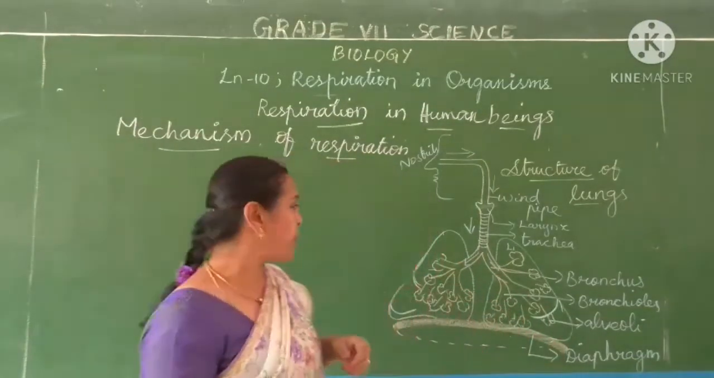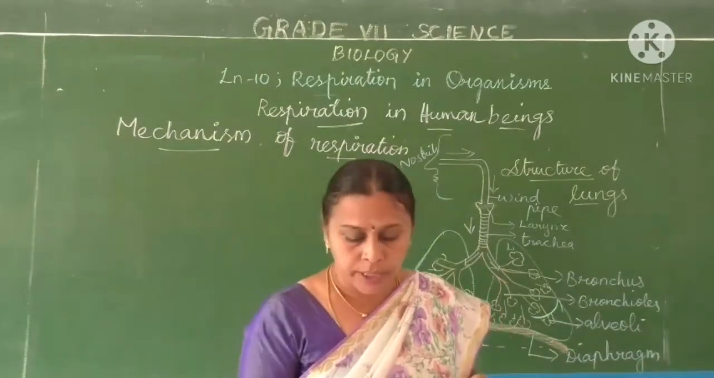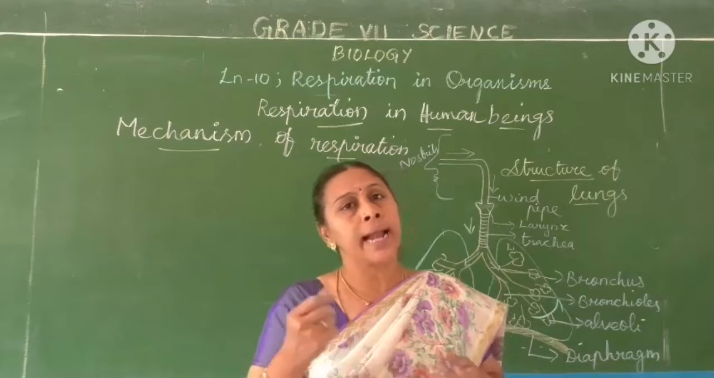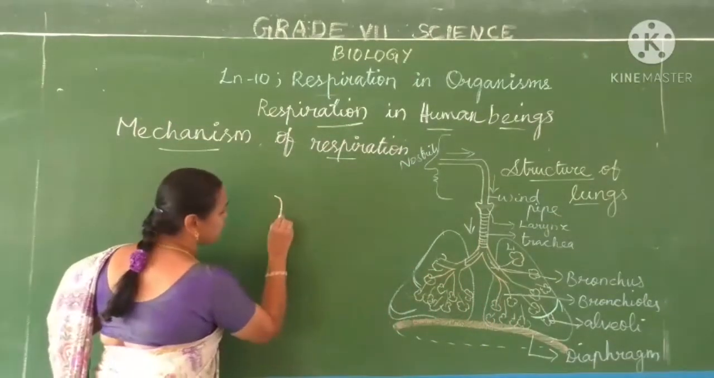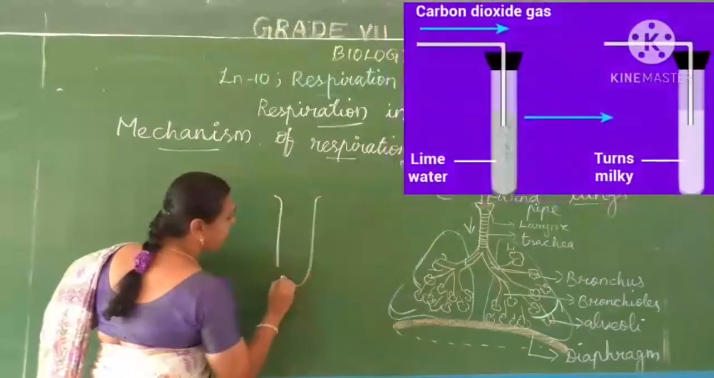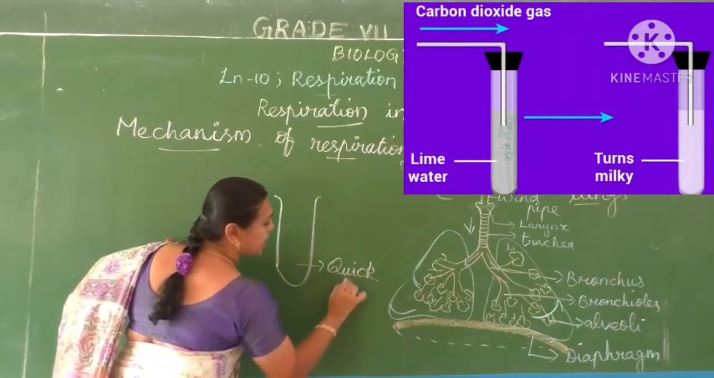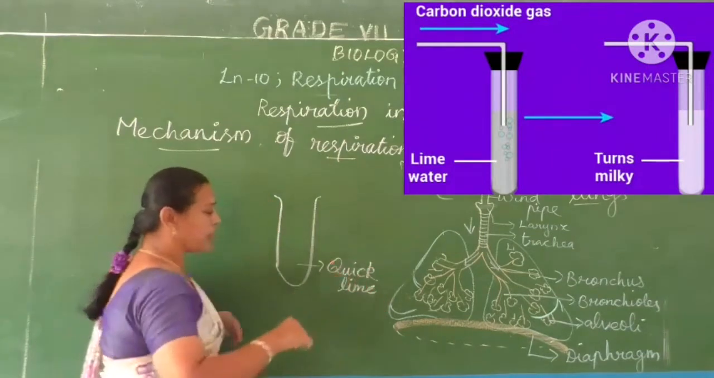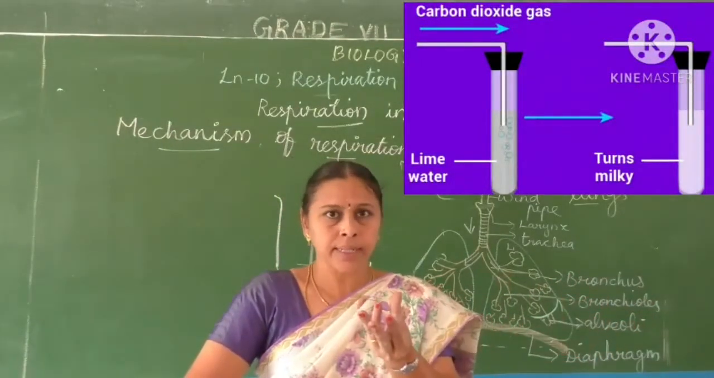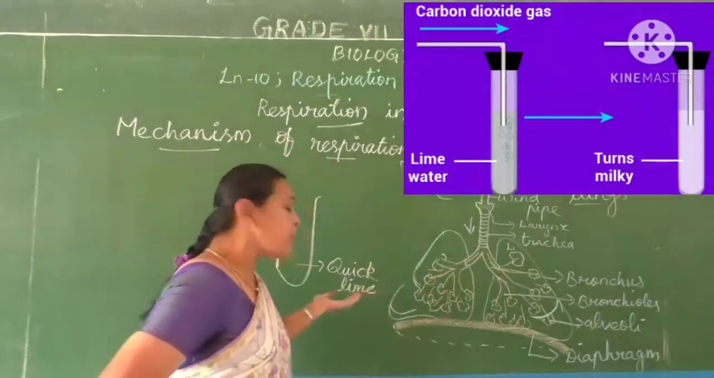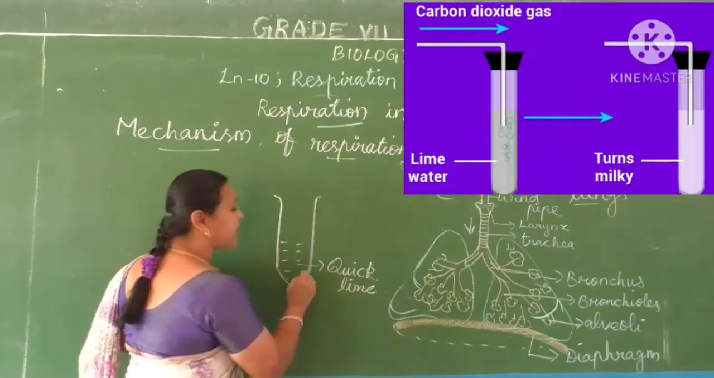Another simple experiment to understand that the carbon dioxide given out is more in percentage. For that, another example: in a test tube you take lime water, that is quick lime. What is that? Lime means you should not think of lemon and all. It is calcium oxide, white in color. That is quick lime. That quick lime solution we have to take in a test tube.